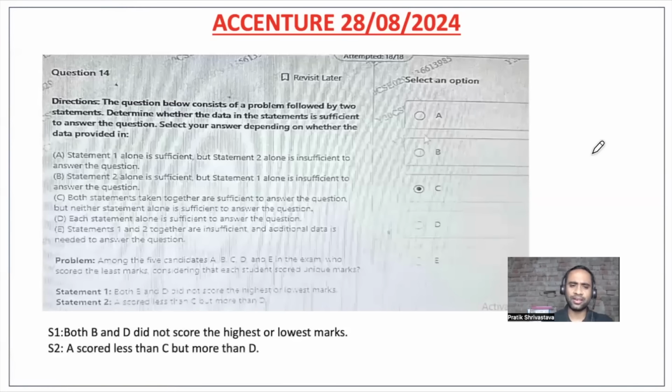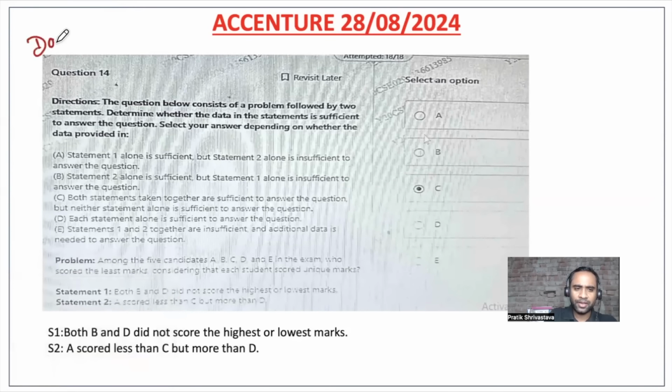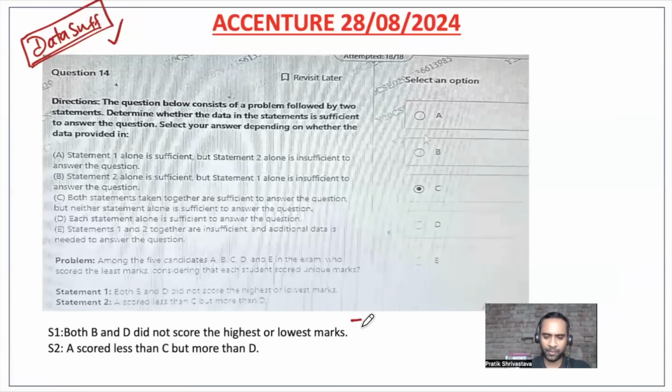I hope the things are clear to you. And then next is a data sufficiency problem. In this data sufficiency problem, what basically you have to look at here is: statement 1 alone is sufficient, statement 2 alone is sufficient, both together, or each alone.